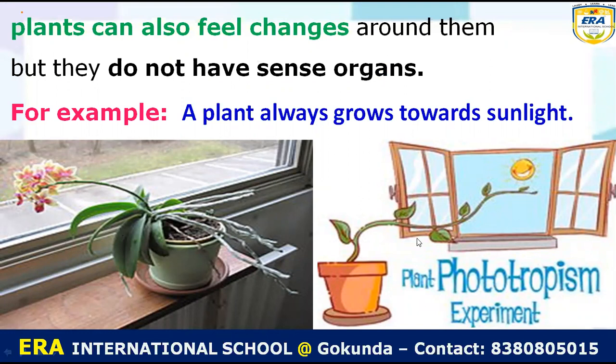And in another picture you can see that this is a window, from which the sunlight is coming, and this plant stem bends toward the sunlight. So this plant moves toward the sunlight, so it is called phototropism. It is a part of higher standard study. Understand what phototropism is? Just understand the movement of plants toward the sunlight or in the direction of sunlight is called phototropism.